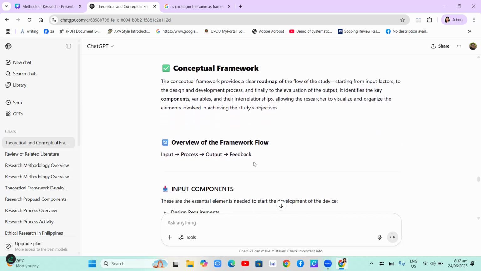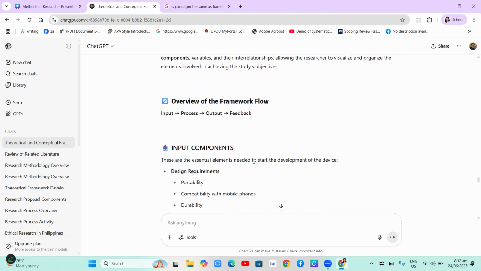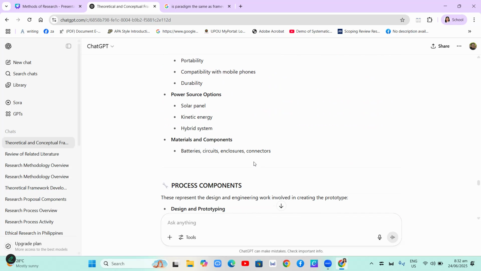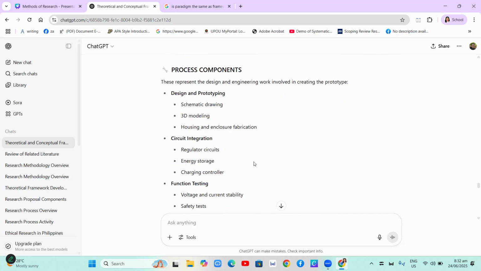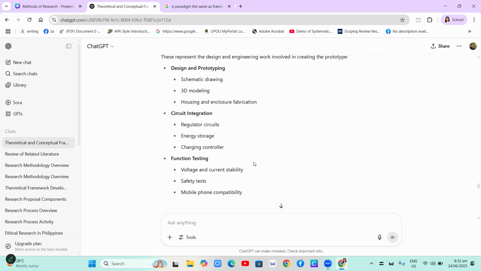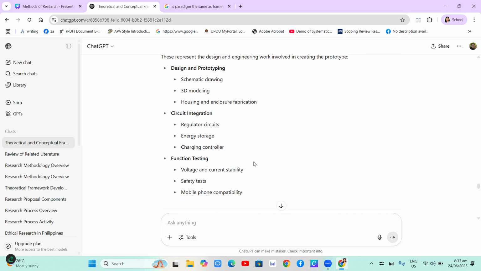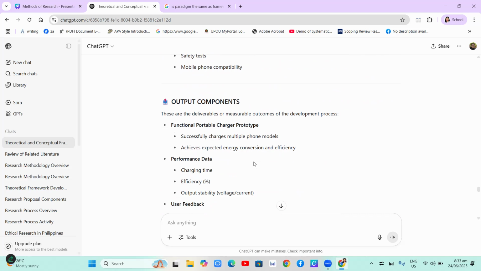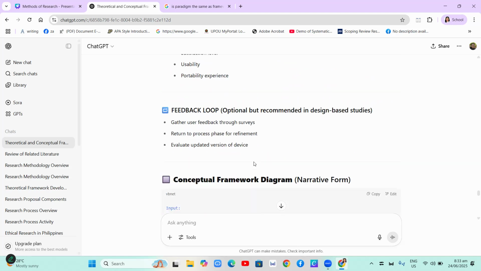So this is the conceptual framework for the study. So input, process, output, and feedback. So we already discussed this, the design, the power source, and the materials. You can pause the video for reading it. Okay. And this is the process components: design and prototyping, circuit integration, function testing. So these are the output components. Okay, you can pause the video if you want to read it.